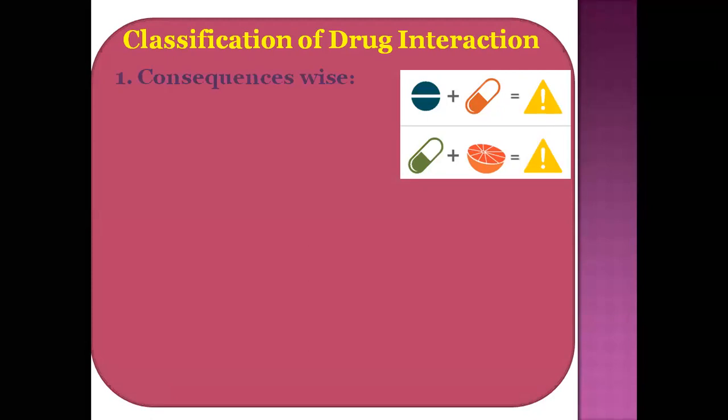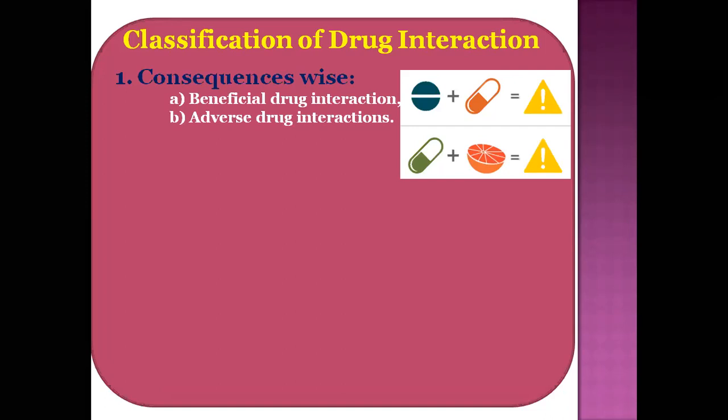They are first classified consequence-wise, that is beneficial drug interactions and adverse drug interactions, or you can call them undesirable drug interactions.